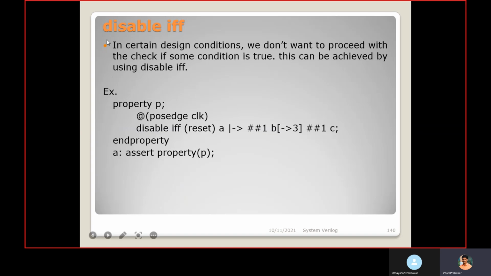For example, property name is P. Within this property, at passage of clock, we are writing this disable iff reset. That means when reset is 1, it will not check this one. It will disable this whole sequence. When reset is 0, only then are we going to check this sequence. That is the use of this disable iff.